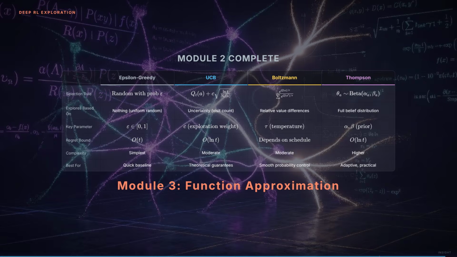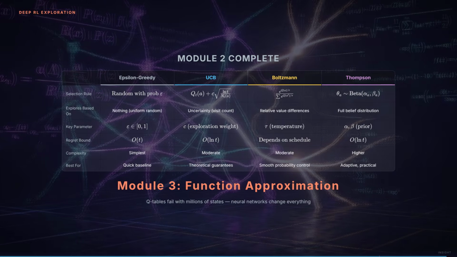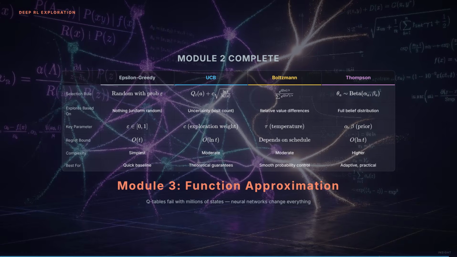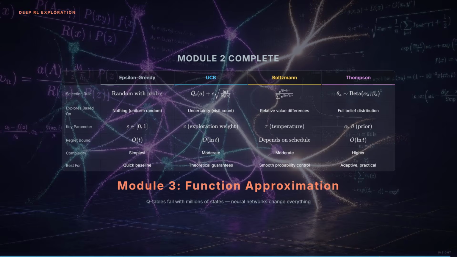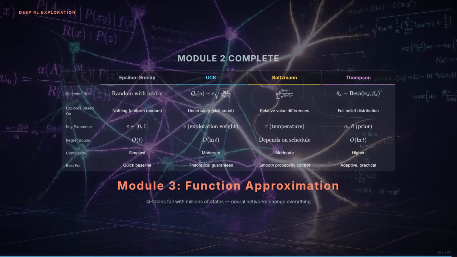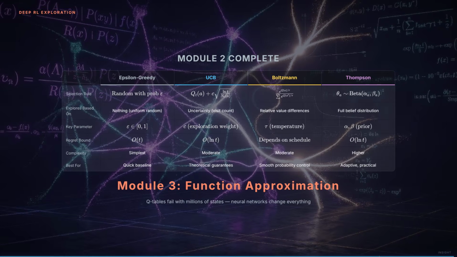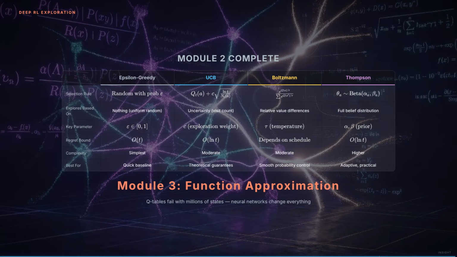Next up is Module 3, where we face the curse of dimensionality. Our Q-tables worked for small grids, but what happens when the state space has millions of dimensions? The answer is function approximation, and it changes everything.